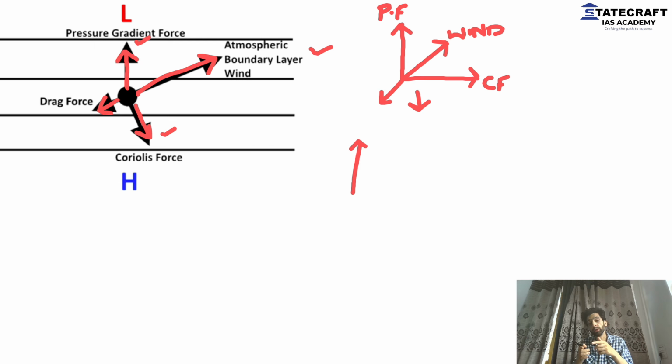And the speed of wind will increase. What will it lead to? It will lead to an increase in Coriolis force. That means the speed of wind will increase and Coriolis force will start to increase as well. We will get a wind direction like this, because again we have to look at the resultant. This is the wind direction, this is the pressure gradient force, and this is the Coriolis force.